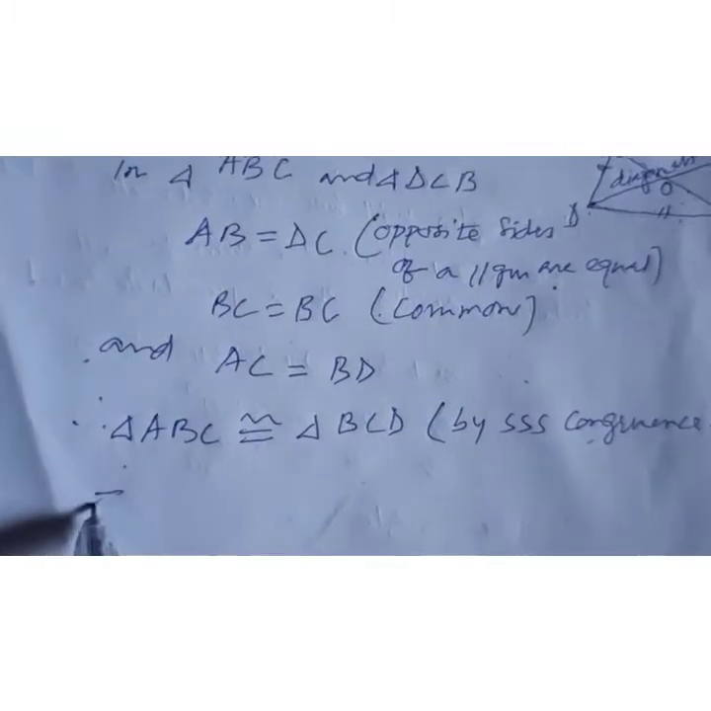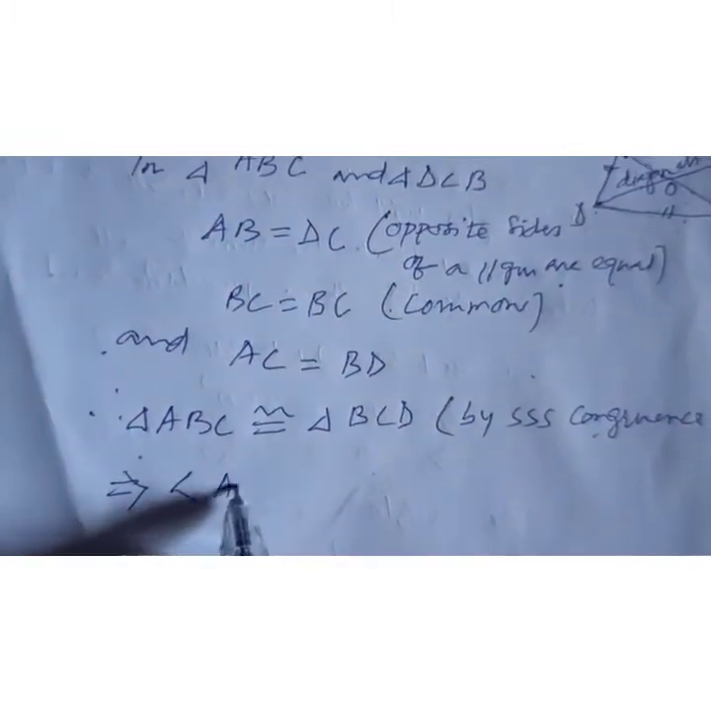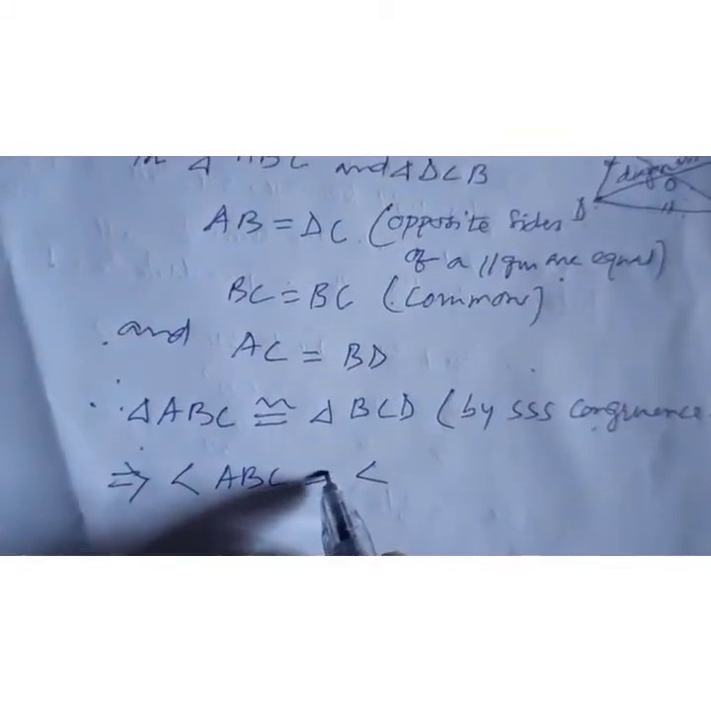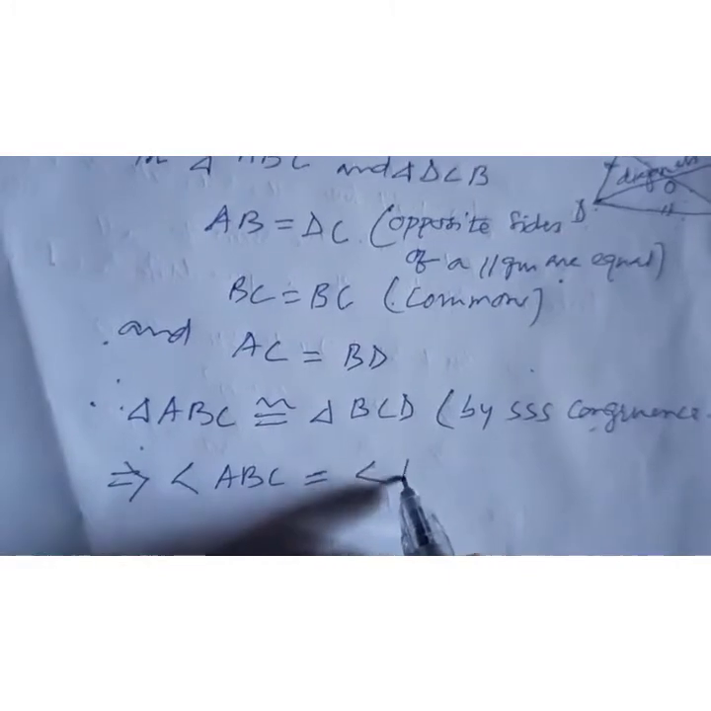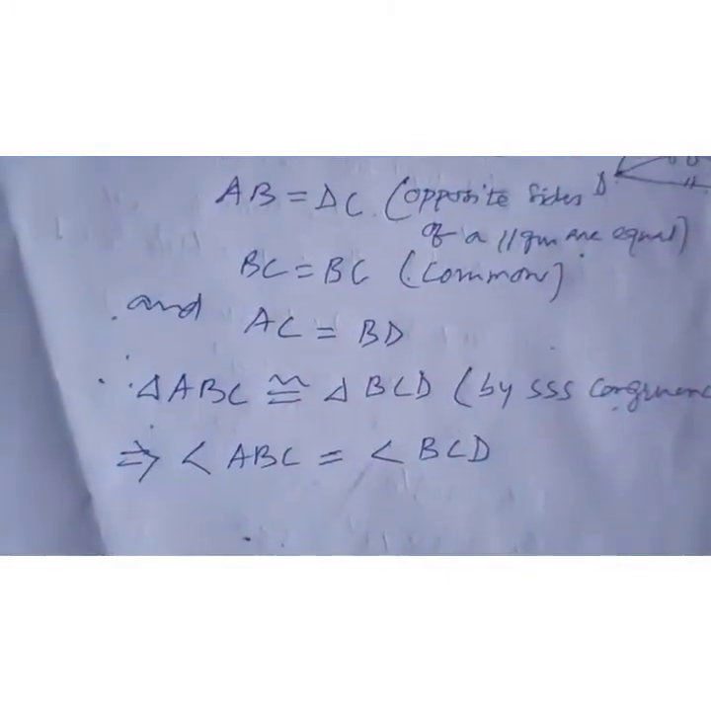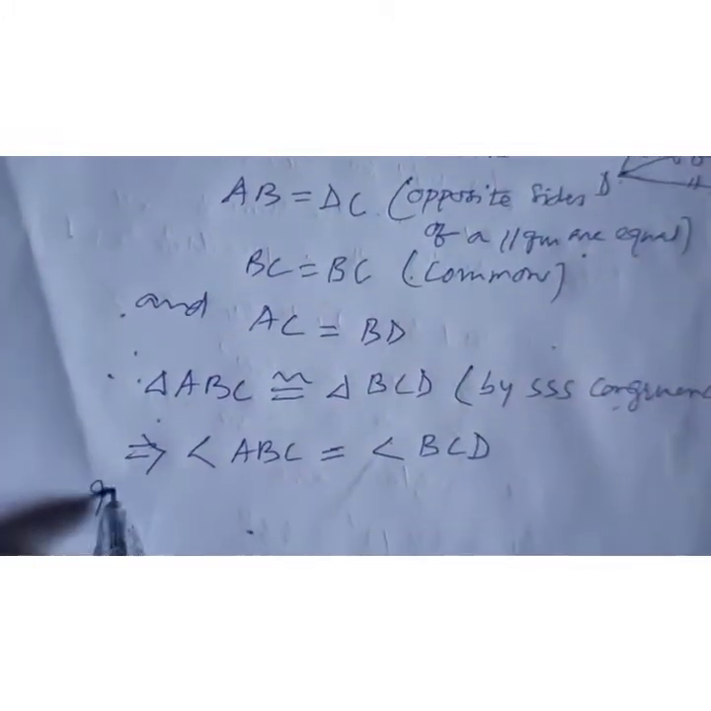This implies we can write angle ABC is equal to angle BCD. So that will be equal. So it is known that, what is it known that?